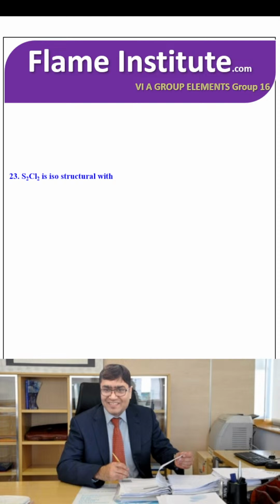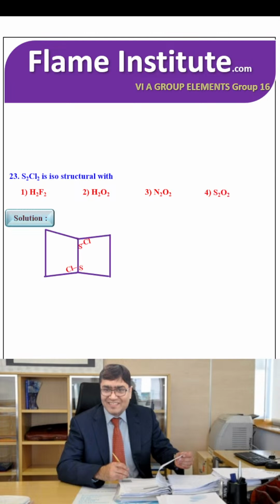S2Cl2 is isostructural with H2F2, H2O2, N2O2 or S2O2. This is the structure of S2Cl2 that is isostructural with H2O2. So the second option is the right option.